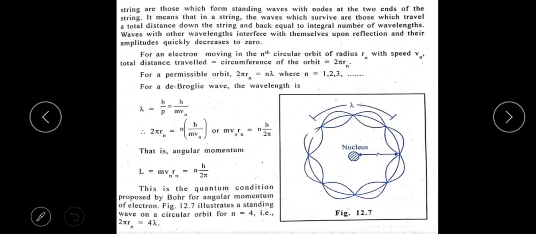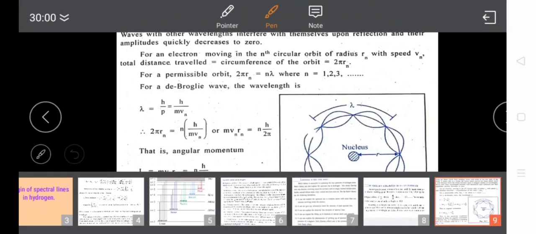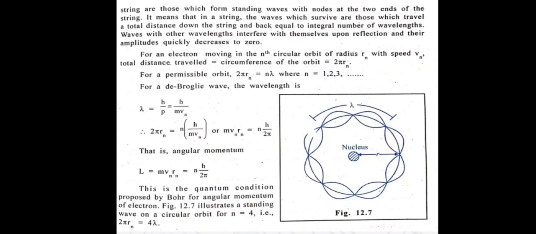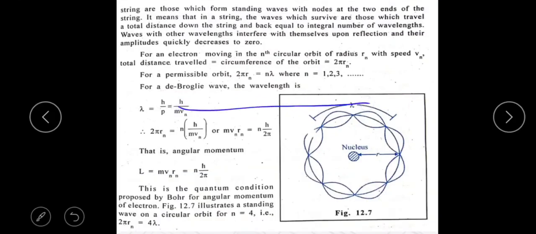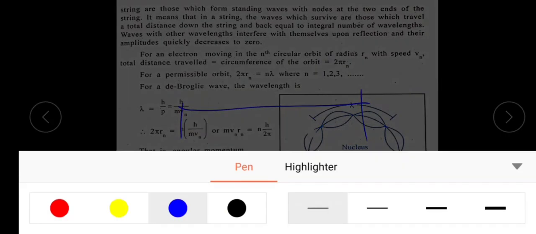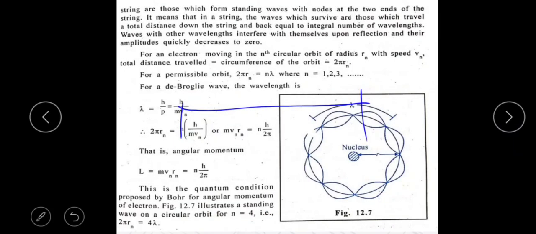It means that in a string, the waves which survive are those which travel a total distance down the string and back equal to an integral number of wavelengths.